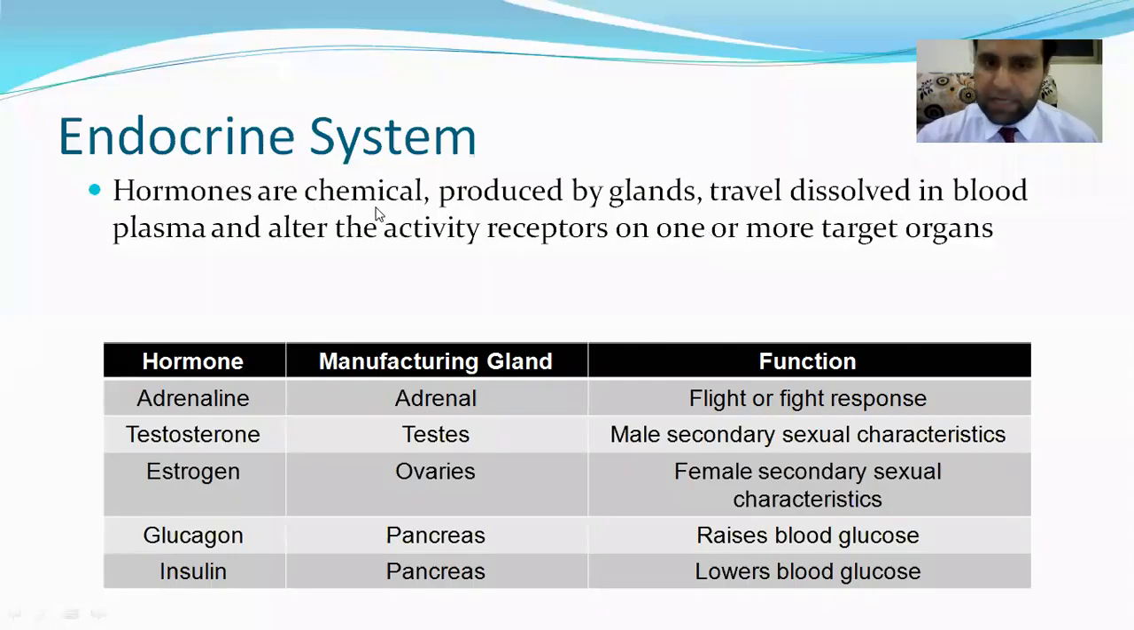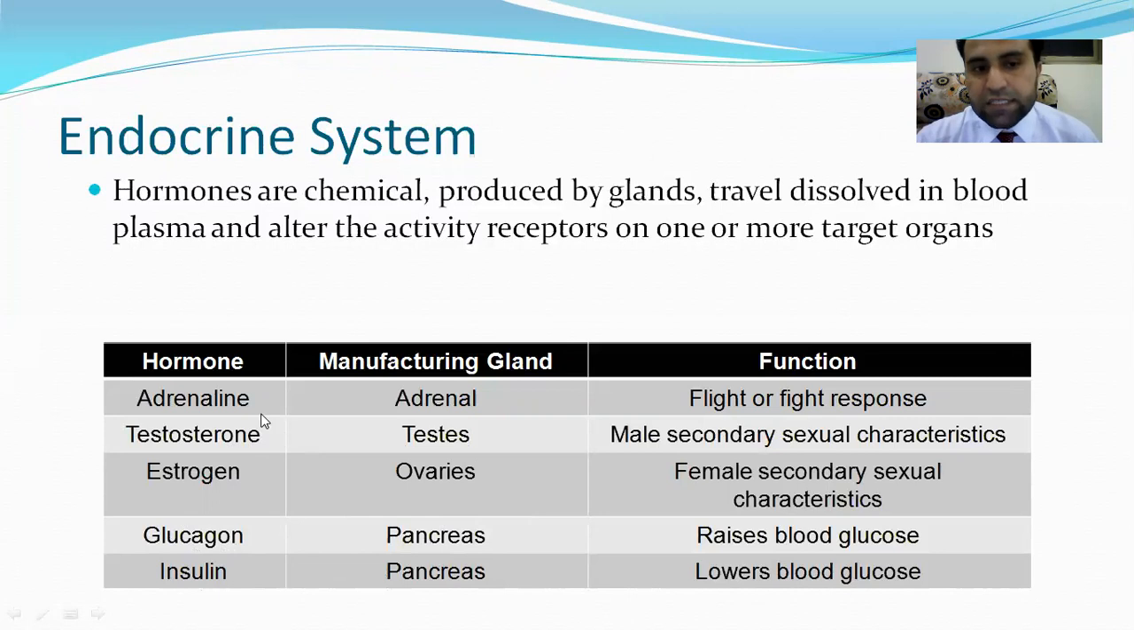Endocrine system hormones are chemicals produced by glands, which travel dissolved in blood plasma and alter the activity of receptors on one or more target organs. There are specialized receptors in target organs, to which the hormone binds and does its function. These are hormones: adrenaline produced by the adrenal gland, testosterone produced by testes, estrogen produced by ovaries in females, glucagon produced by pancreas, and insulin produced by pancreas.